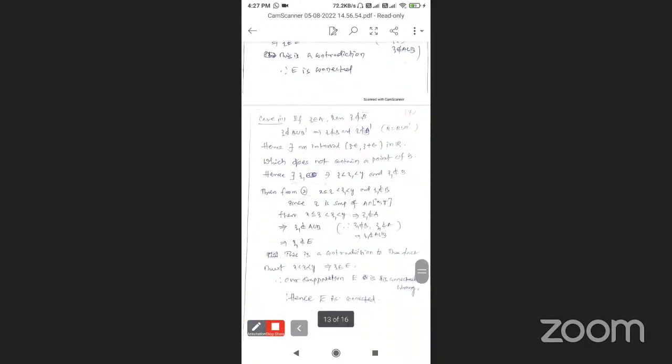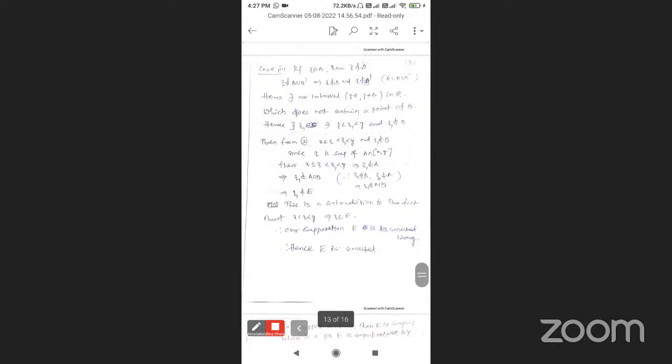So now we see the second case. What is the second case? Now again, the second case is clearly